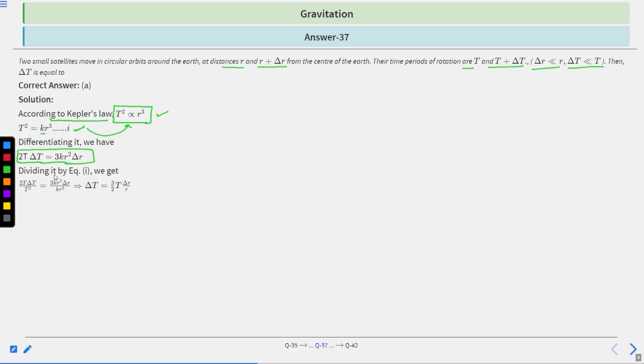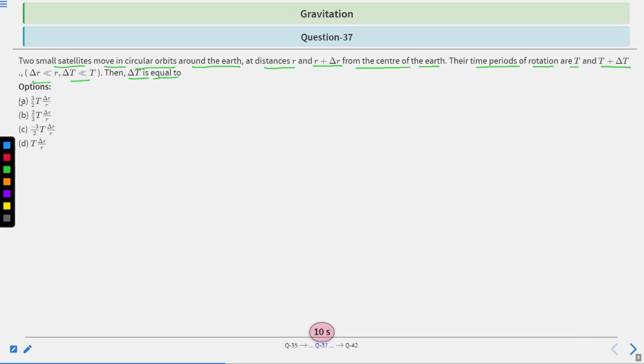Dividing this equation by equation first, we get 2T delta T by T square is equal to 3k r square delta r divided by k r cube. Solving these two terms, you will get delta T is equal to 3 by 2 T delta r by r. So this is the correct answer. A is the correct answer.